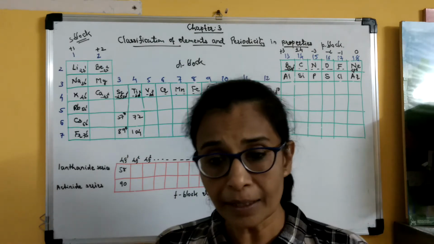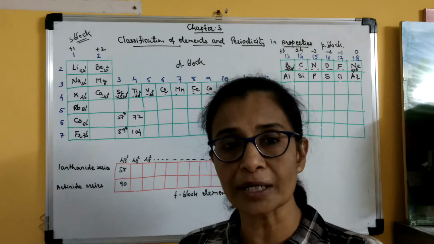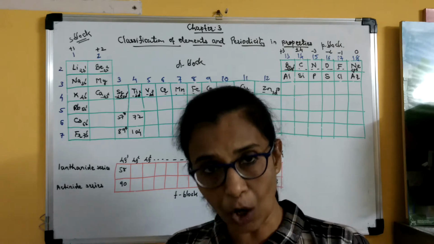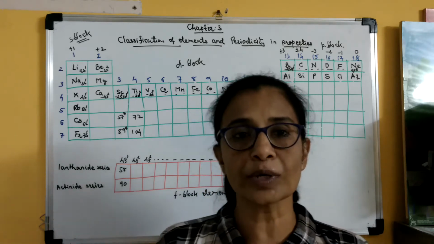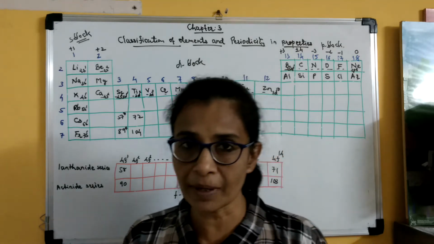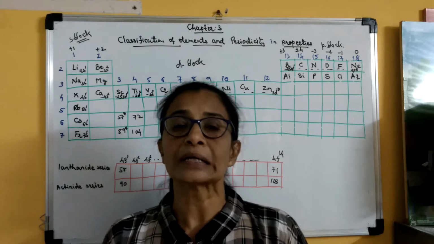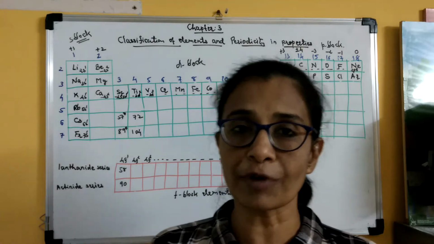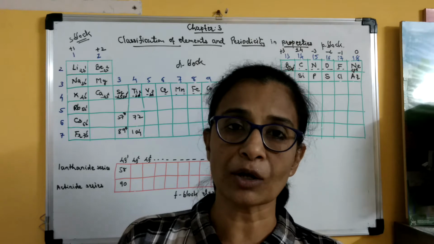Clear? And based on this modern periodic table, periodic law is given, according to which the physical and chemical properties of the elements are a periodic function of their atomic number.